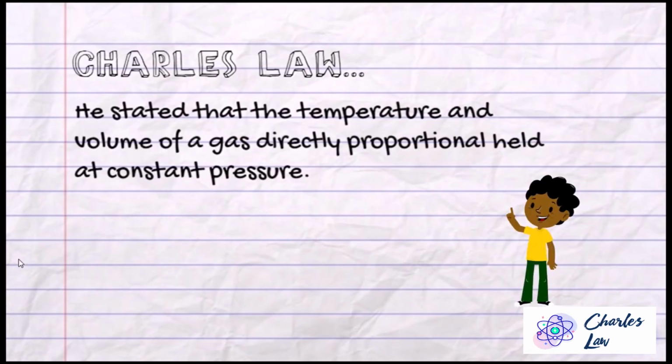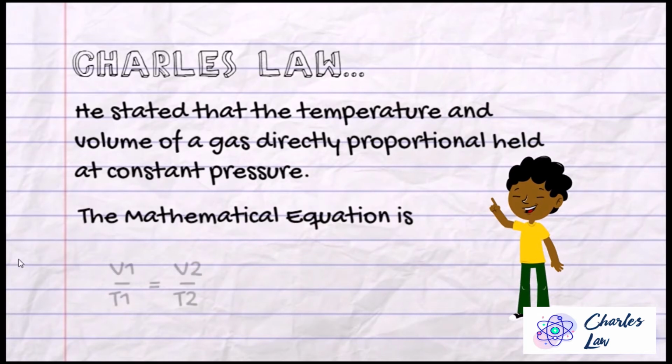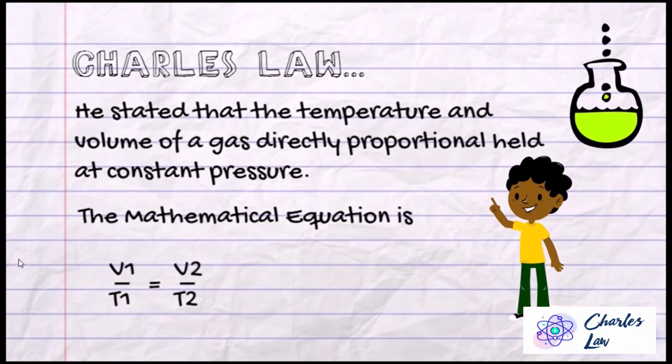Jacques Charles also stated that the temperature and volume of a gas are directly proportional when held at constant pressure. The mathematical equation for Charles' law is V1 over T1 is equal to V2 over T2.